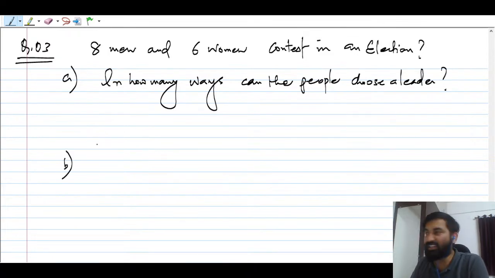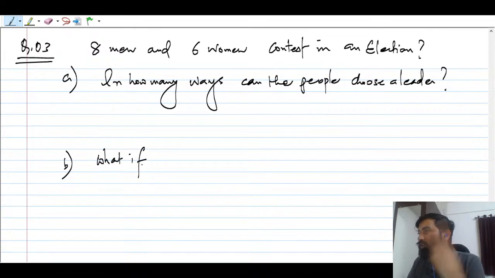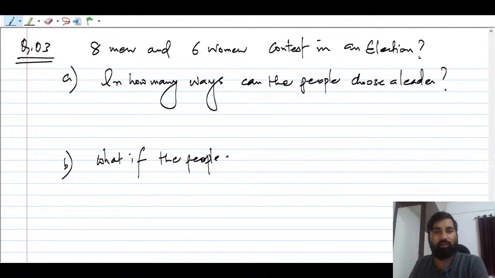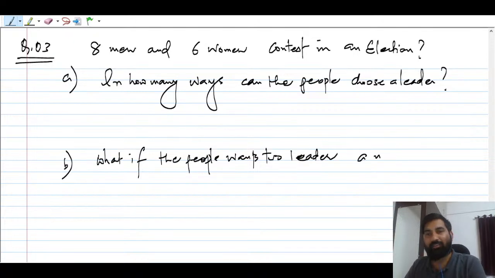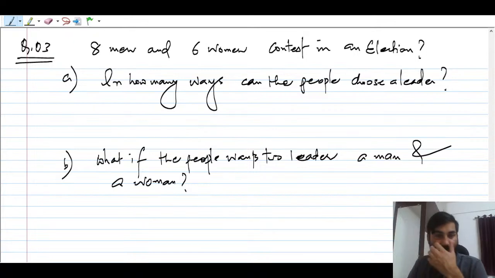And the second question, B: what if the people want two leaders? A man and a woman. एक lady और एक gentleman. Yeah. Okay, so let me solve this question by choosing some different color.